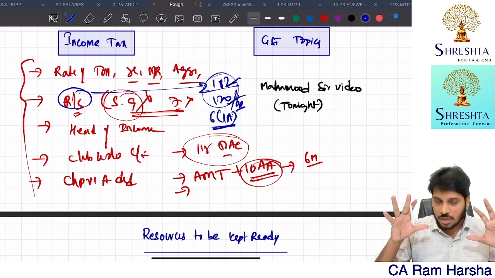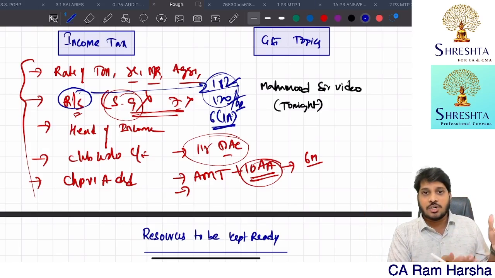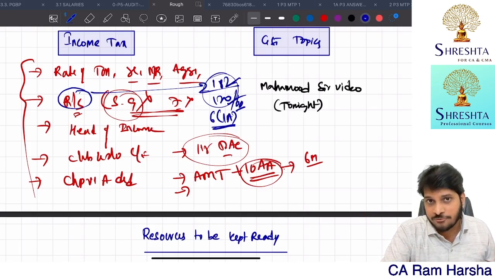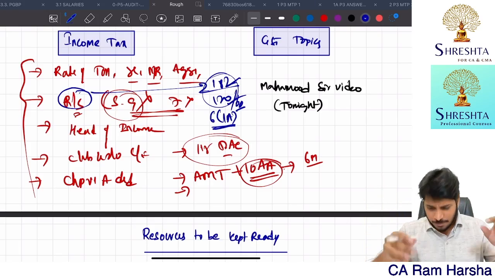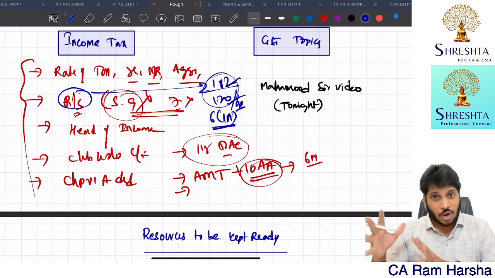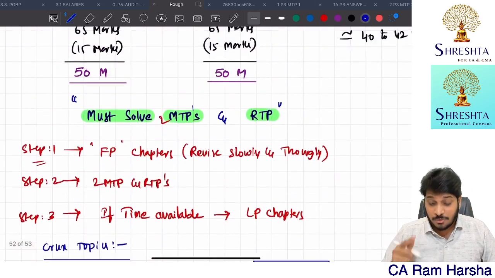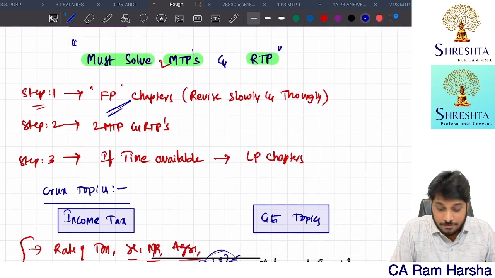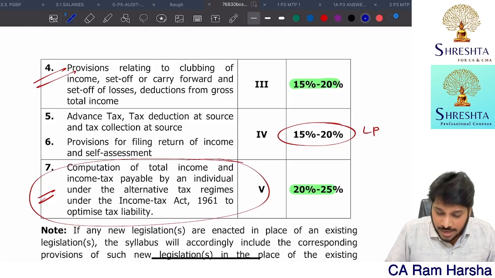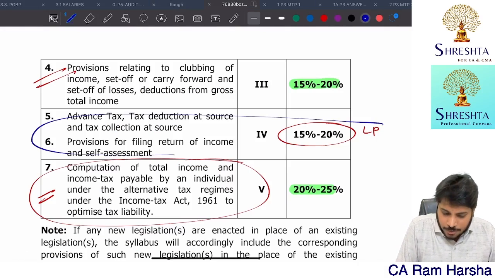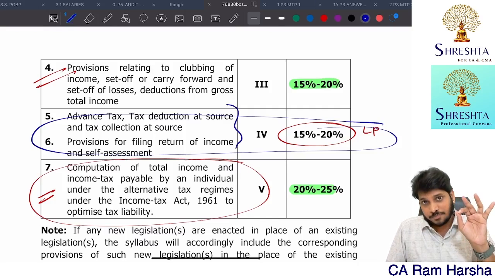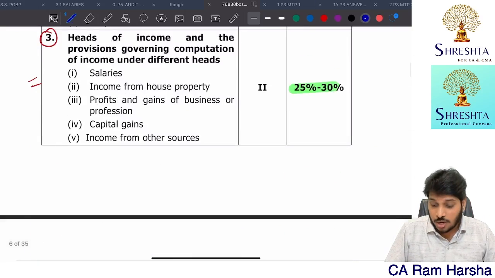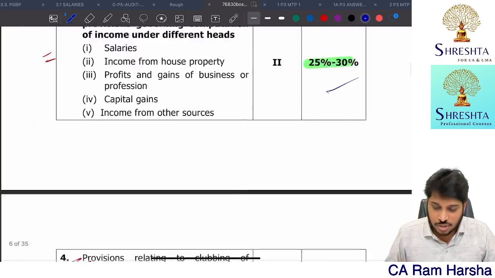Go with the marathon, watch that revision class, and simultaneously do cover your book, whatever book you have followed. If at all you are a Shrestha student, blindly follow the marathon and the book and the amendments book, and whatever MTP video I'm going to release, all that. So before you watch MTP, RTP, first what is your duty? Finish the first priority chapters, revise slowly, thoroughly, then only you should come to MTP, RTP. Now, by the way, this is the last priority chapter: advanced tax, TDS, return of income. In this, the memory part is so high. Okay, this is last priority. Rest all others are first priority.